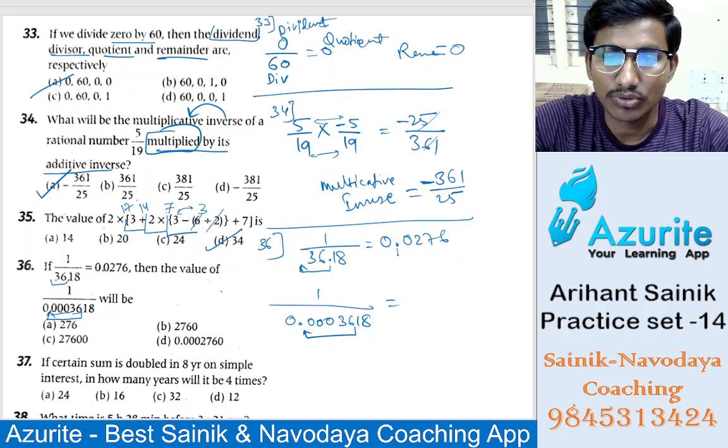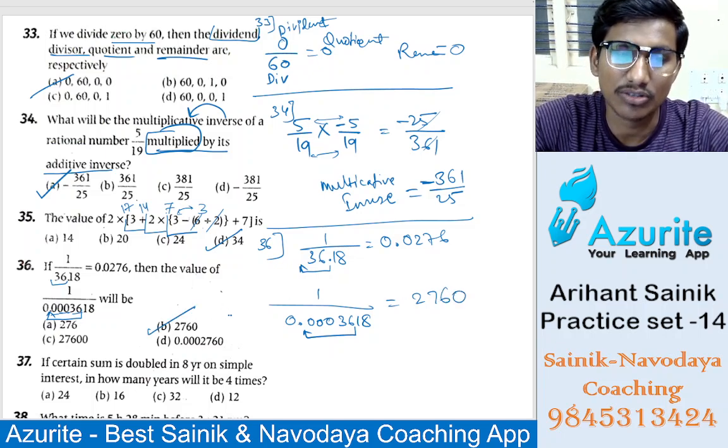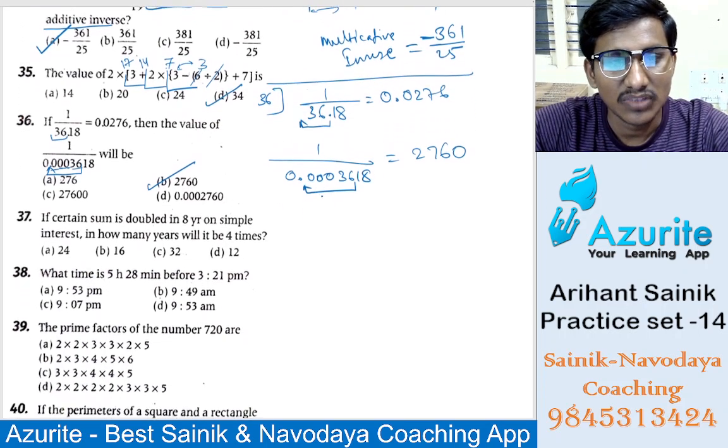This is 4 times, and then one more time will come, so that is why the answer is 2760. 2760 means option B will be the answer here. Okay, now next is what?